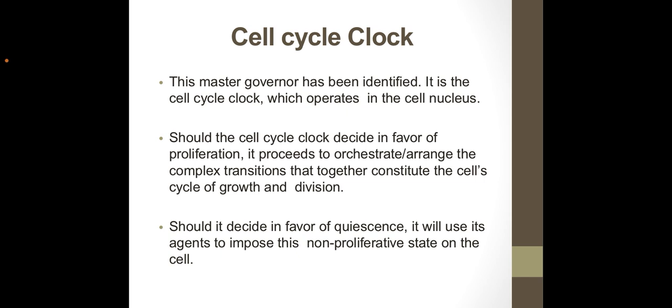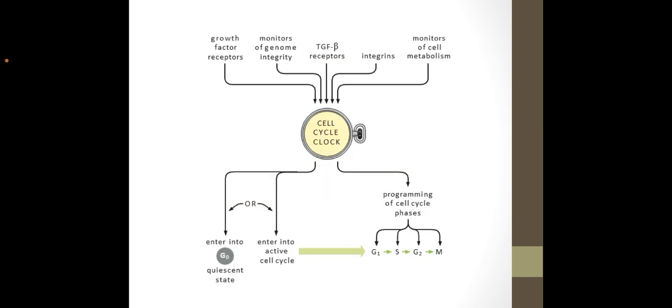Should the cell cycle clock decide in favor of proliferation, or continuing through the cell cycle, it proceeds to orchestrate, or arrange, the complex transitions that together constitute the cell cycle of growth and division. Should it decide in favor of quiescence, it will use its agents to impose this non-proliferative state on the cell cycle, and will keep the cell in the resting phase.